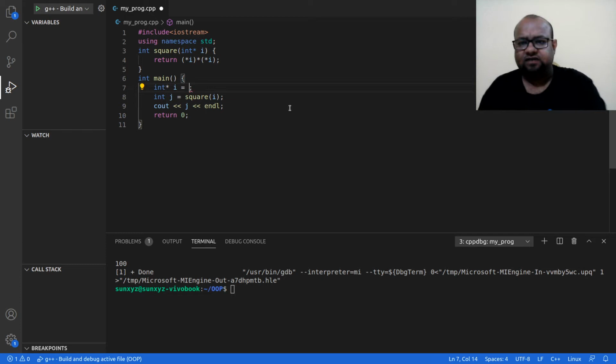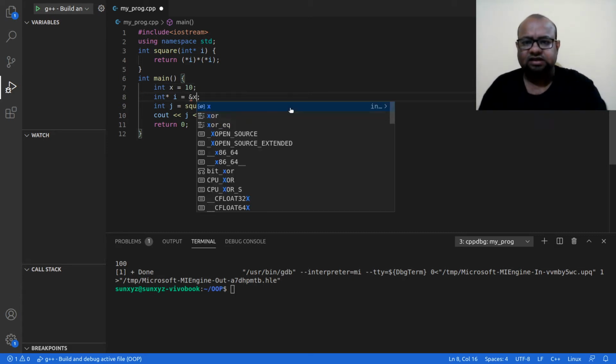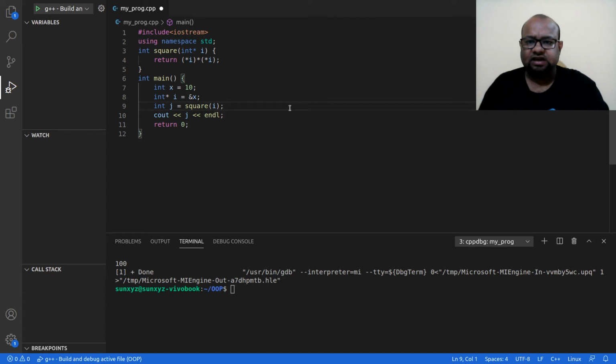I cannot have I equal to that. I will have I equal to x, say 10. Then I will hold the address of x. Alright, so this is what I have. This is now a different function. In this function, what am I taking as a parameter? I am taking some address. So I am doing call by reference.